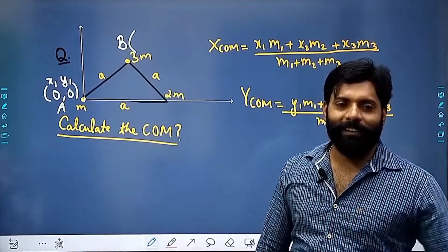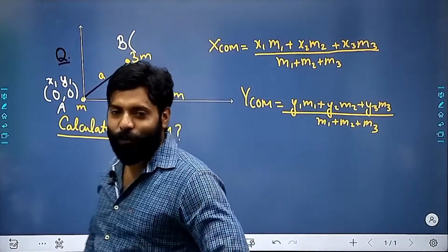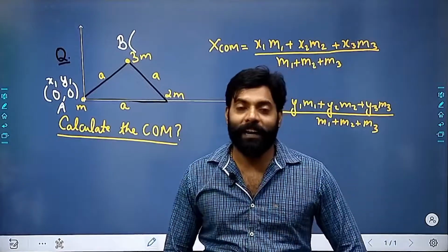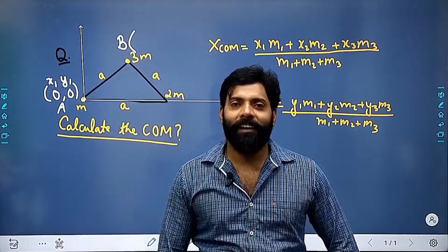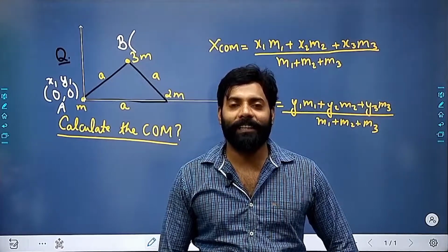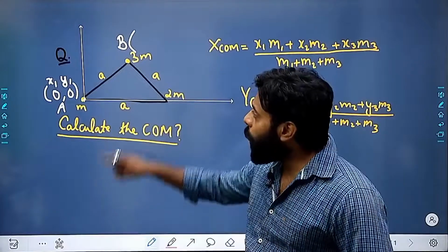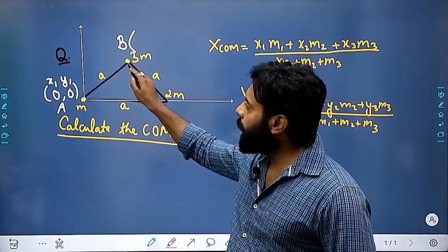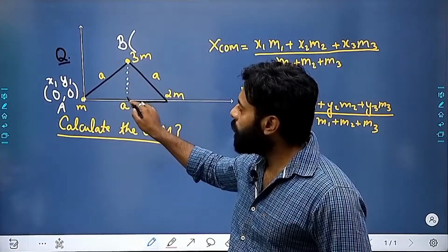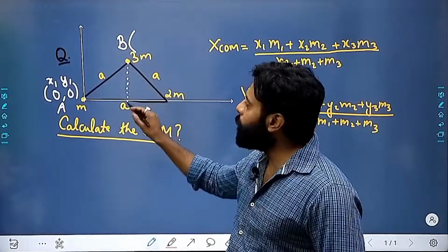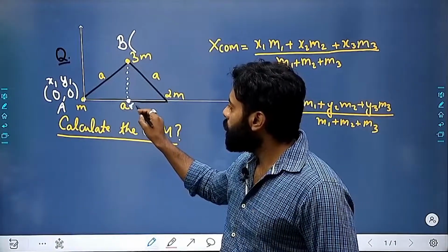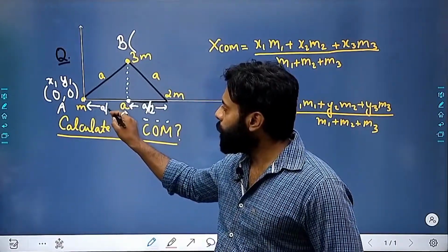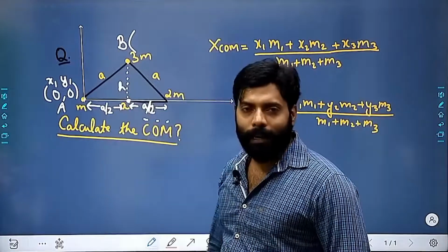Only the person who has very good knowledge of geometry and who was very good at class 10 will be able to answer what the coordinate of this point is, because this point will be exactly above the midpoint at a particular height h.